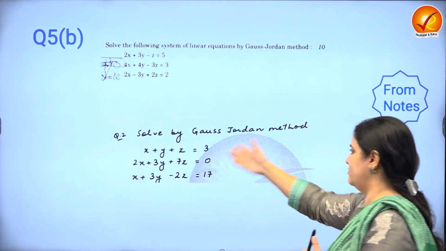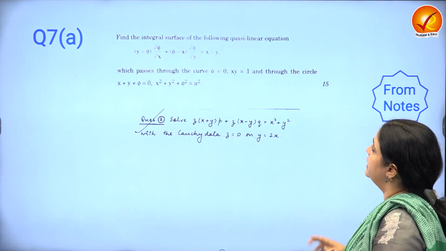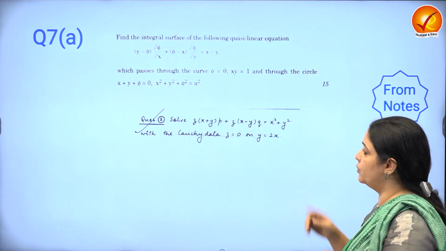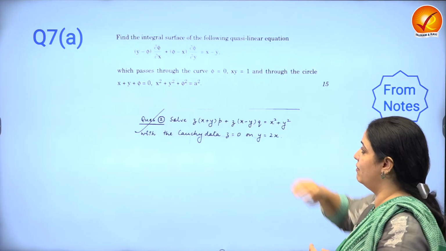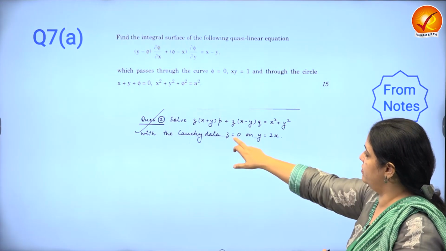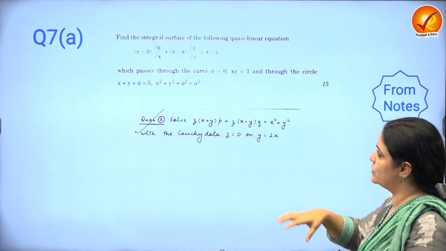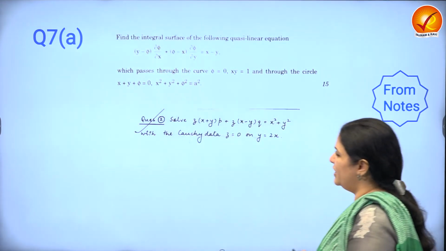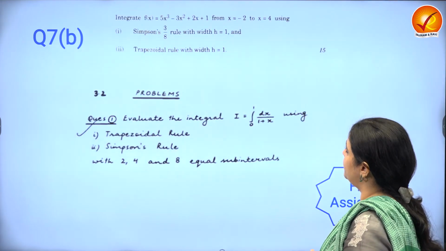Gauss-Jordan, again, has been plenty of questions we do in the class. This was also an interesting question. It's quasi-linear, so Pp plus Qq equal to R. But there was some extra data given. It's very interesting how some students have been able to tackle it, because some information is matching, but you apply that also. In fact, this resembles the answers you will get from here. So it's a very interesting question, not difficult, but yes, on the spot in the exam, I don't know.